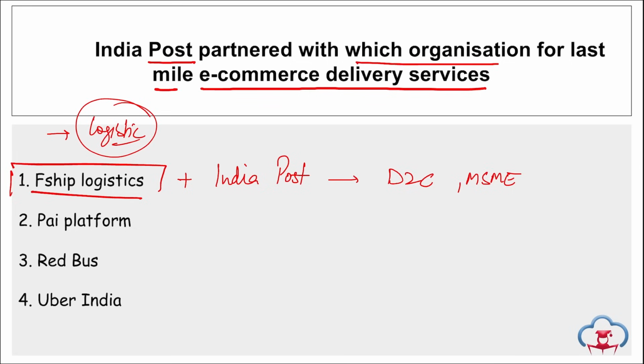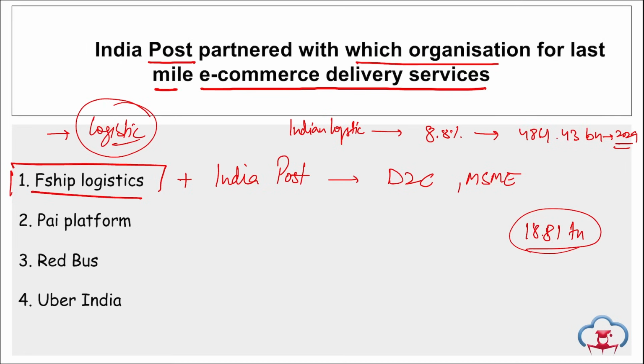Then you need to remember that the Indian logistic market is set to grow by 8.8% annually, reaching 484.43 billion by 2029, right? And if we talk about the e-commerce market, it is expected to grow to 8.81 trillion by 2029, correct, with a CAGR of almost 15.8%. Correct? This is your F-Ship Logistics that partnered with India Post.